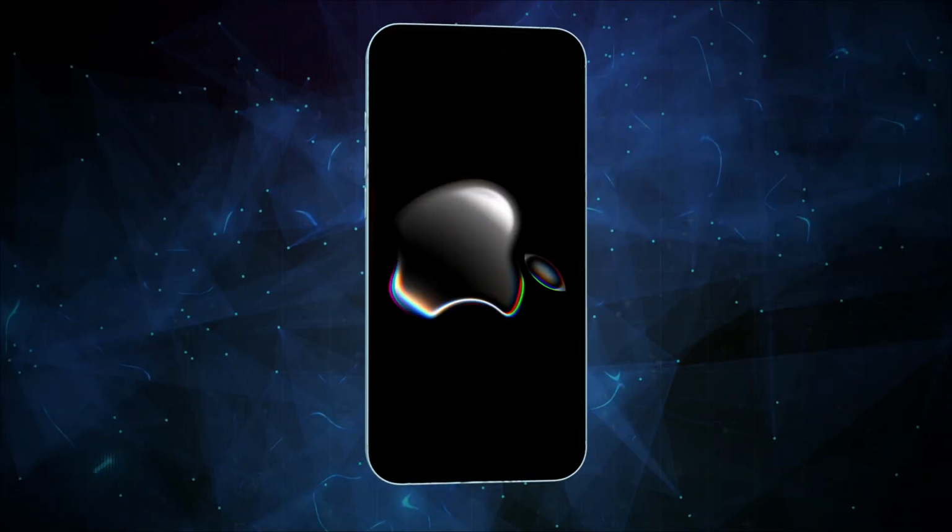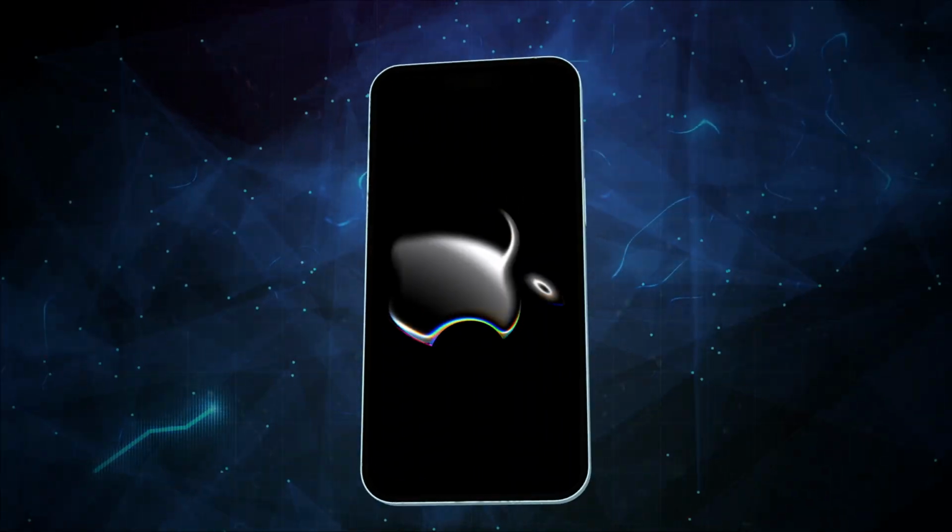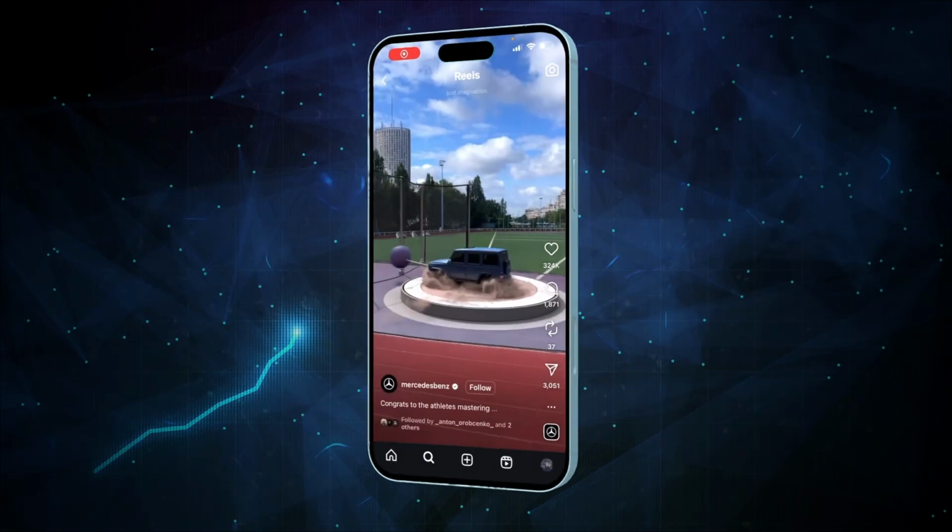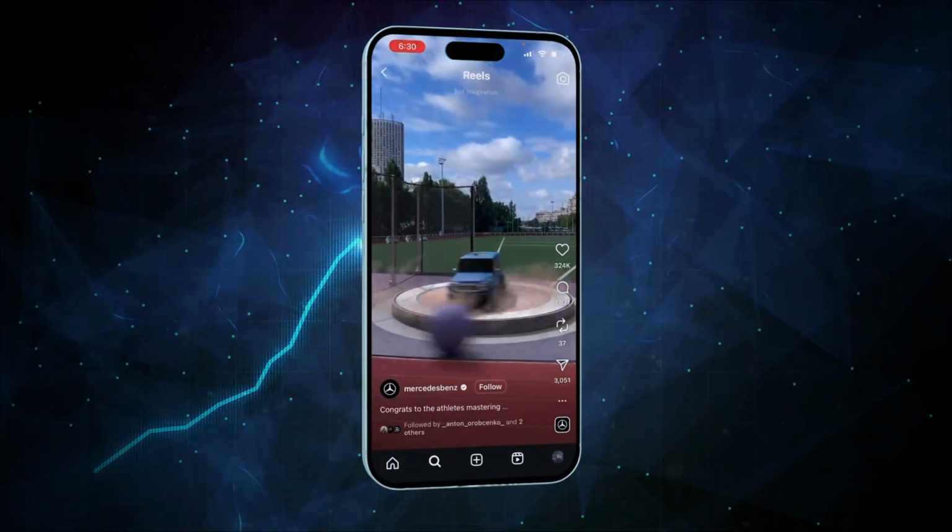Hey guys, and in the next 3 minutes I'll show you how to create insane 3D animation with your phone using your own content inside it.